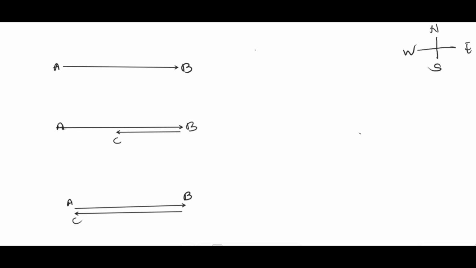Okay, suppose you want to go from point A to B. The distance from point A to B is 100 meter. The distance that you travel is 100 meter. And if I ask about your displacement, it is again 100 meter to the east. The direction of your displacement is towards east. So it will be 100 meter to the east. Now look at the second example.